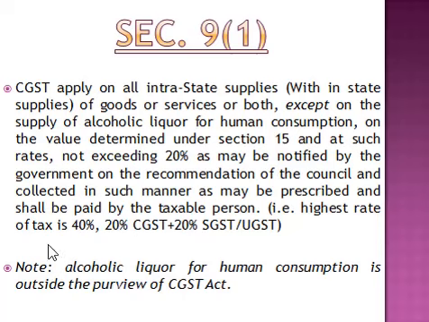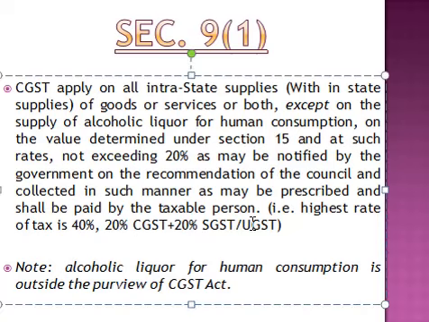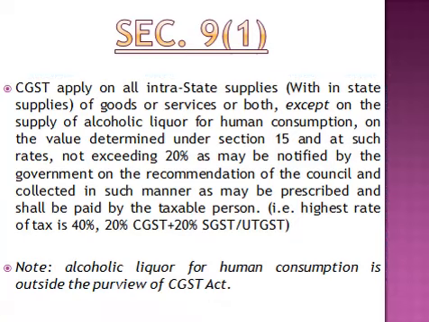So, when we are talking about section 9 subsection 1, what they are trying to explain you? They are explaining you that CGST applies on all intrastate supplies except alcoholic liquor, and the maximum rate of tax which can be collected by any state or by the center could be 20%.